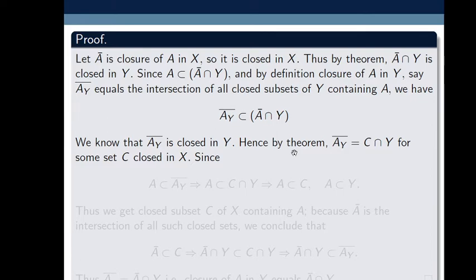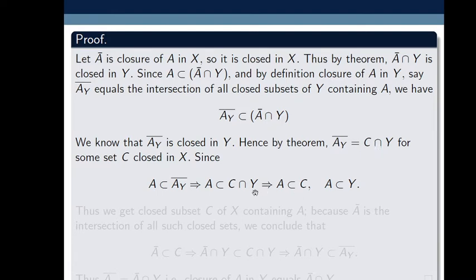Whatever we earlier proved: whenever Y is a subspace of X, any closed set of Y is the intersection of a closed set of X with Y. So closure A_Y is a closed set which can be represented as the intersection of a closed set C in X with Y. Since A is contained in closure of A_Y, this implies A is contained in C intersection Y.